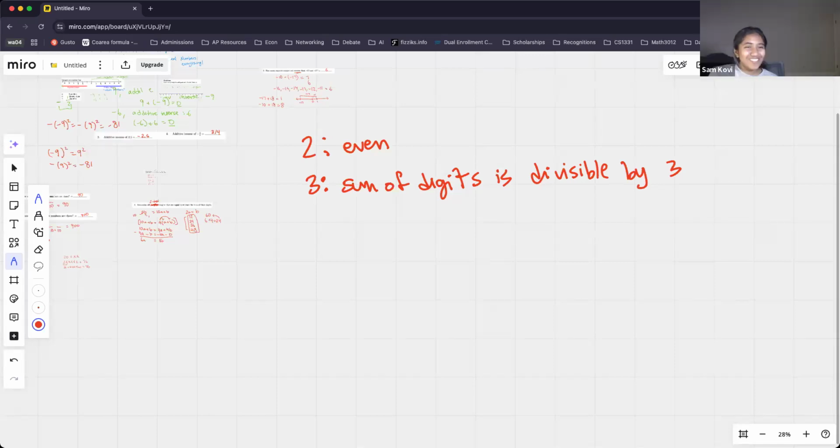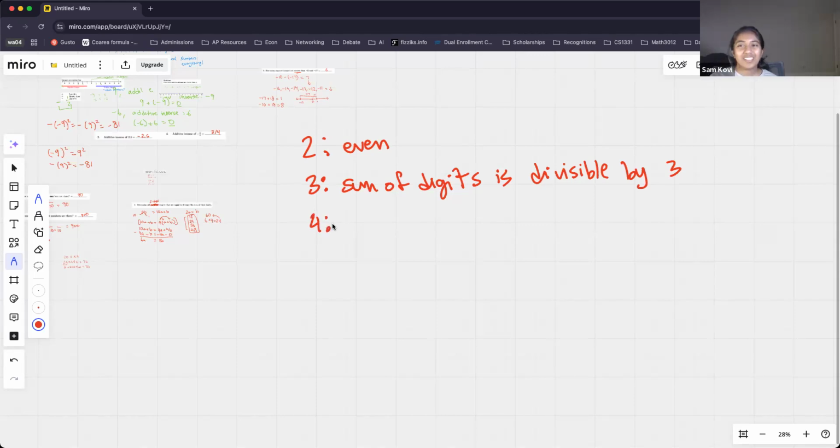What about, so yes, 123 is divisible by 3 because we have 1 plus 2 plus 3 is 6, and that's divisible by 3. What about 245? Is that divisible by 3? No, good, because the sum of the digits is going to be 11, and we know 11 is not divisible by 3. Good. All right, now what about for 4?